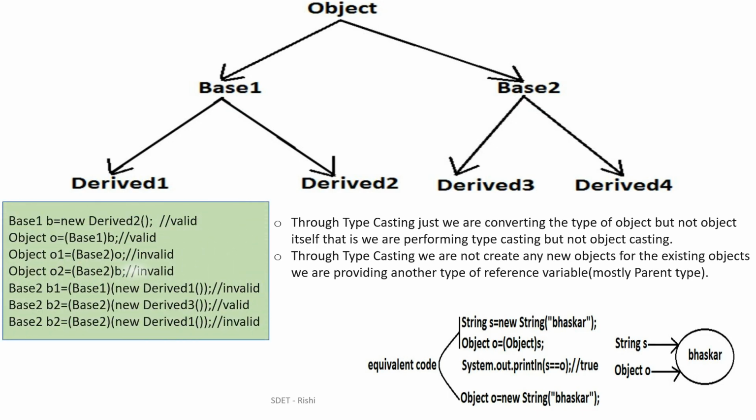Here, Base 1 is a valid combination, and some are invalid combinations. In the next video, we will see how these are valid and how these are invalid. Okay, so these are the three rules we have discussed about object typecasting.